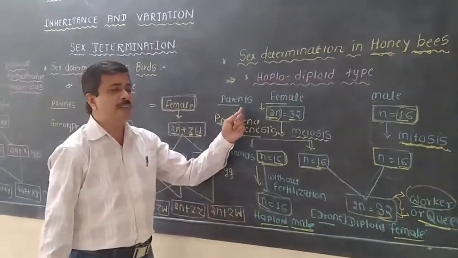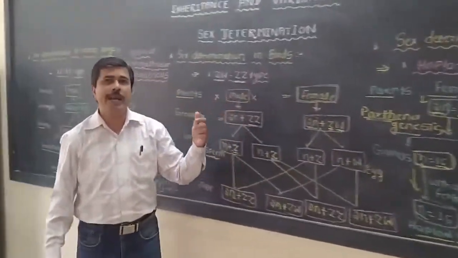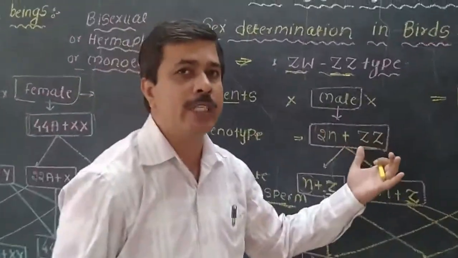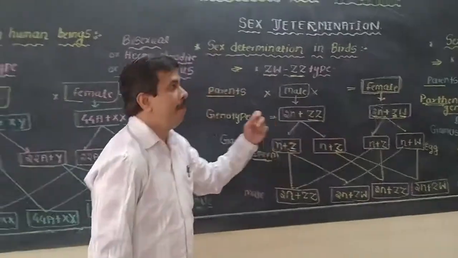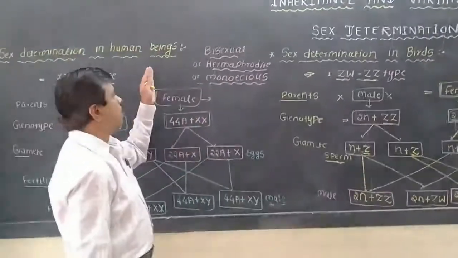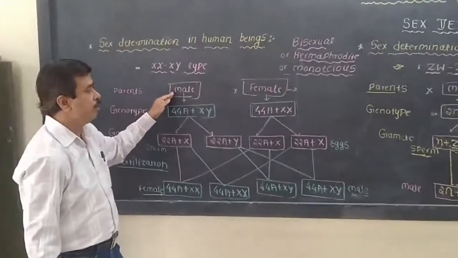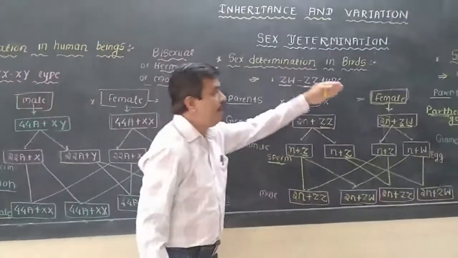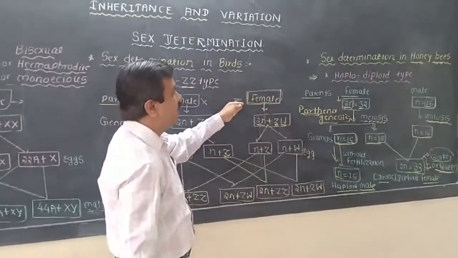So these are the different mechanisms which determine the sex of the new young ones produced by an organism. It will be different. In case of human beings, the male is responsible for the determination of the sex of the child. In case of birds, the female is responsible for the determination of the sex of the young ones.